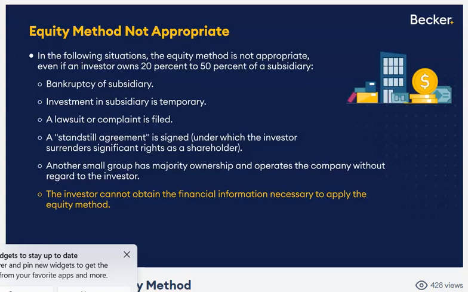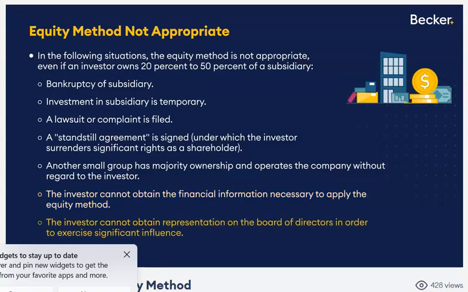I need to know what the book value is versus the fair market value of the assets because I'm going to have to calculate what's called excess depreciation. If you don't have access to that information, you're going to see then you can't possibly do equity method. Or another thing they'll throw in the facts, you can't get any representation on the board. You've been kept off the board for whatever reason, therefore you can't exercise significant influence. So they'll make it very obvious, okay, folks? They just want to make sure you're not straight out memorizing the percentages and not really understanding the concept.